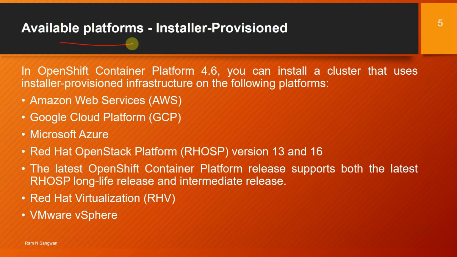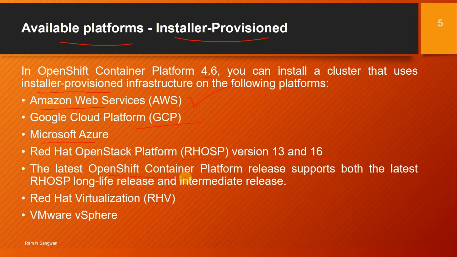Available platforms for installer provisioned. In OpenShift Container Platform 4.6, which is a part of this discussion, you can install a cluster that uses installer provisioned infrastructure on AWS, which is our discussion this session, Google Cloud Platform GCP, Microsoft Azure, Red Hat OpenStack Platform versions 13 and 16.